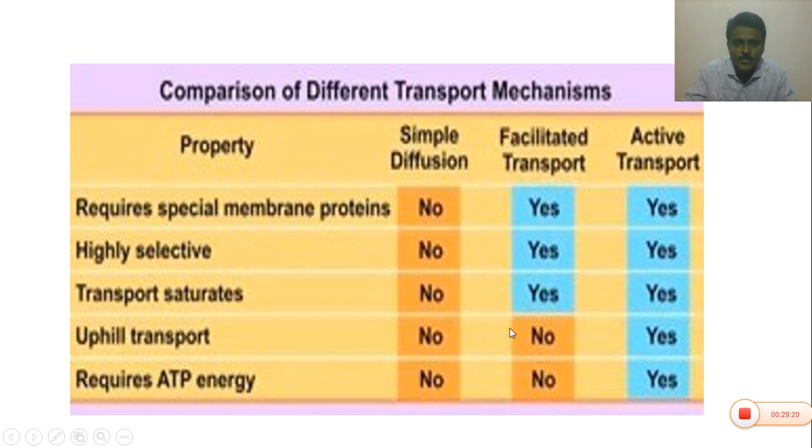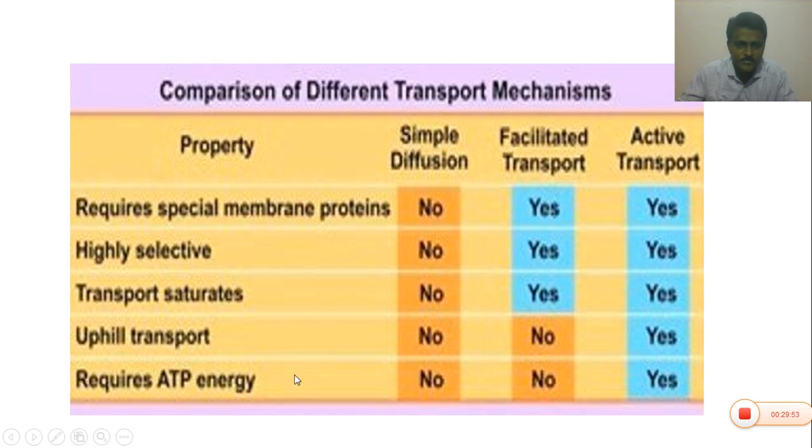In active transport, the carrier saturates. In simple diffusion, uphill transport does not take place because molecules move only from high to low concentration, without energy. In facilitated diffusion also, uphill transport does not take place. No energy is needed to transport the molecules. But in active transport, energy is needed, hence uphill transport occurs in active transport.